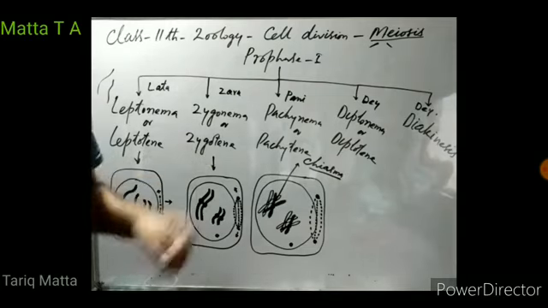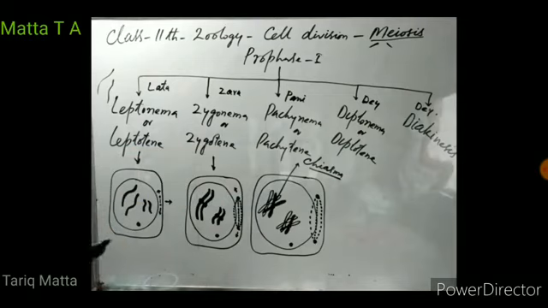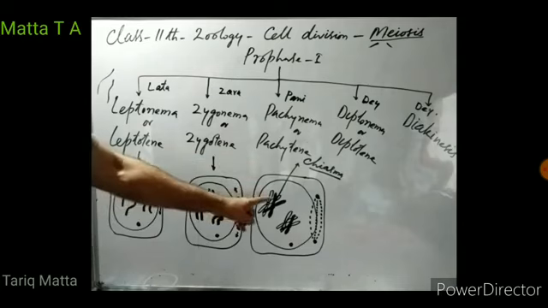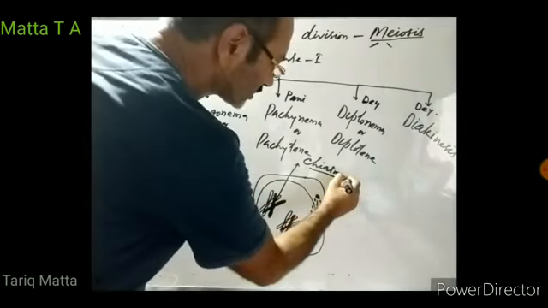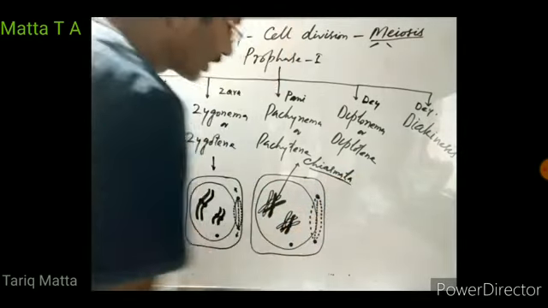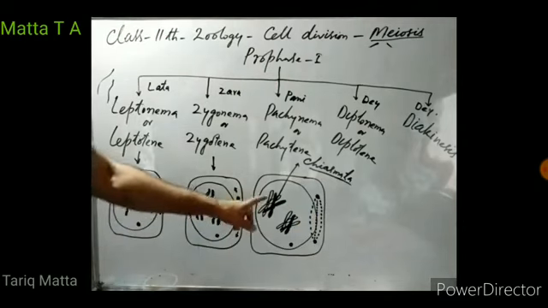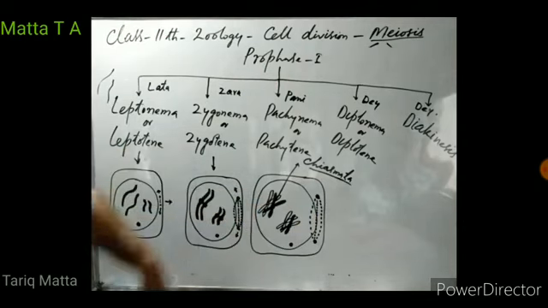So in pachynema, as the homologous chromosomes condense further, their non-sister chromatids cross over and overlap each other at various points. These points are known as chiasmata. Chiasma is singular and chiasmata is plural. So chiasmata are formed between the non-sister chromatids of homologous chromosomes.